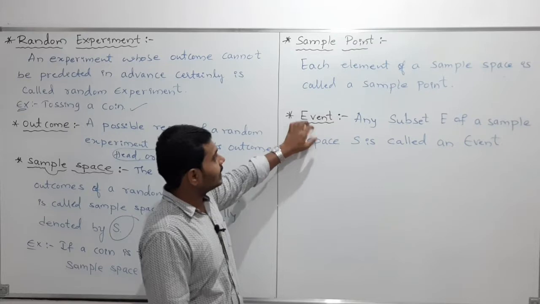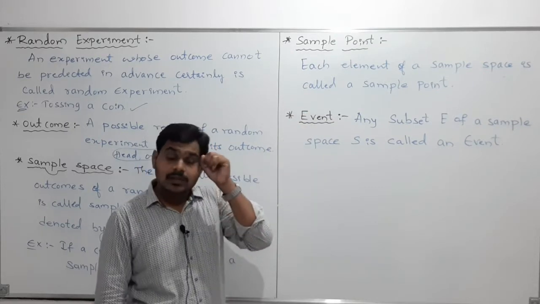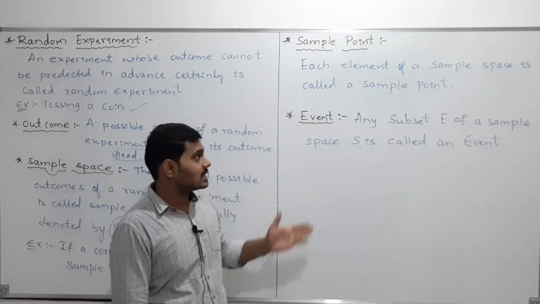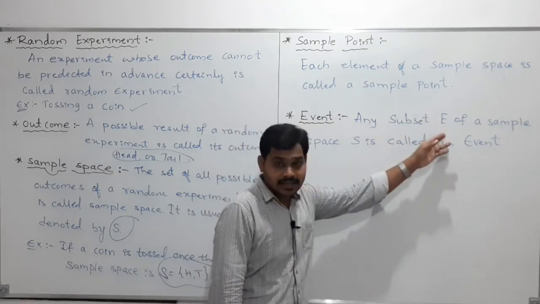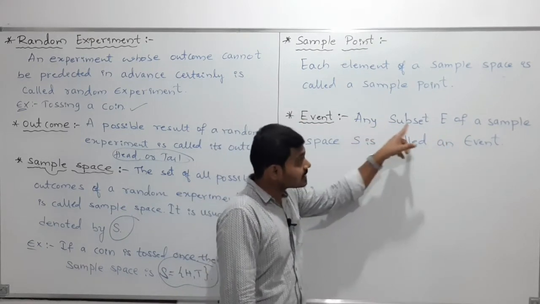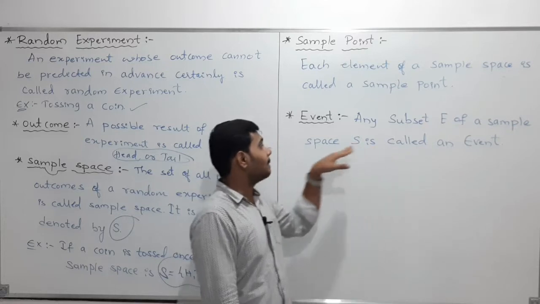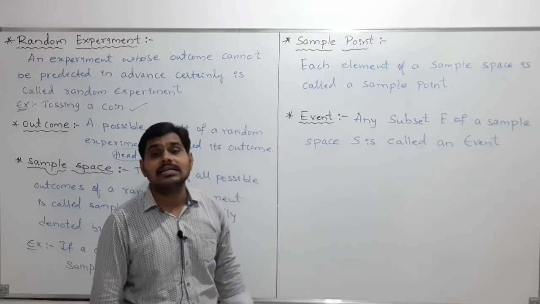And the next concept is event. What is an event? Any subset E of a sample space S is called an event.